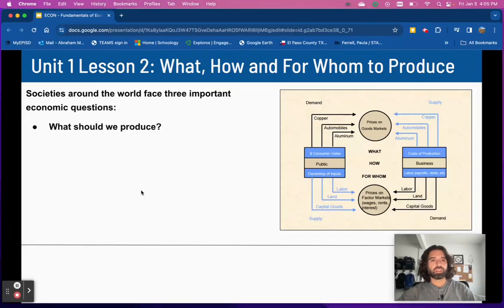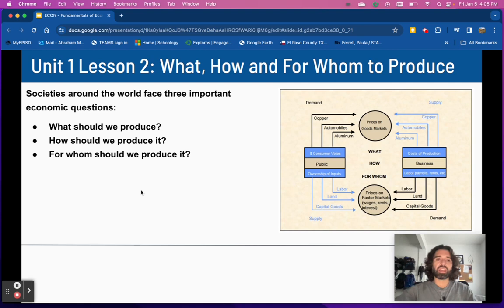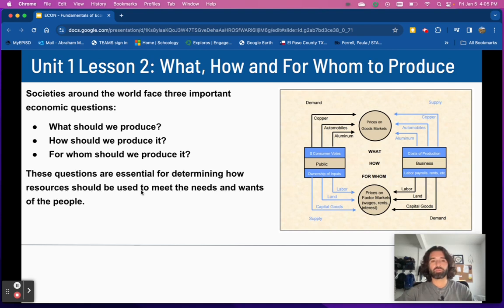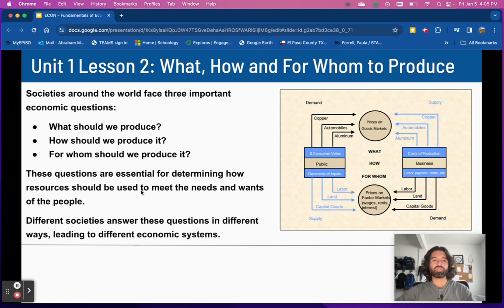All right, hello again. Now we're on lesson 2 from unit 1, what, how, and for whom to produce. So, societies, and again, societies are countries, societies around the world face three important economic questions. That's what should we produce, how should we produce it, and for whom should we produce it? Okay? These questions are important to determine what and how to use the resources to meet the needs and wants of the people, right? Every country has a different way to answer these questions, okay?